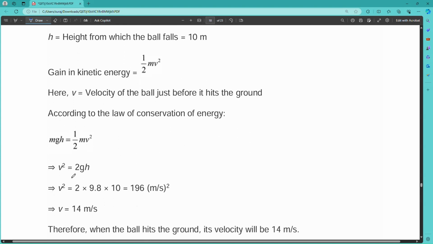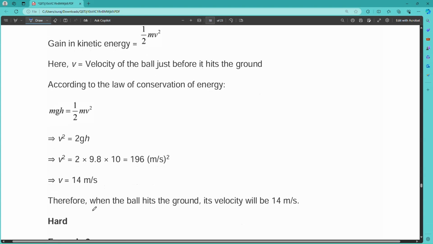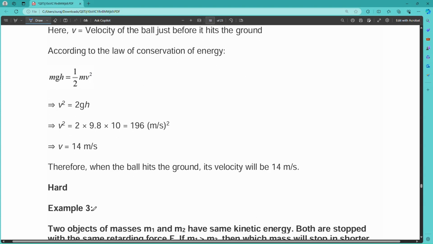So v square equals 2gh, because here m and m will cancel and gh will be equal to half v square, that will be v square equals 2gh. So v square equals 2 into g value 9.8 and h value 10, so 196. Then v equals root of 196, that will be 14 meter per second. So these are very easy questions.